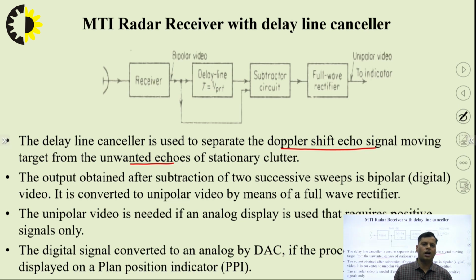First of all, how will we provide this delay line? In spite of the electromagnetic transmission line delay, we cannot provide it directly, and it does not give the exact value. So first of all, we convert this electromagnetic signal to an acoustic signal, apply the delay on that acoustic signal, and then convert it back to the actual EM signal. This is the working process in this delay line.